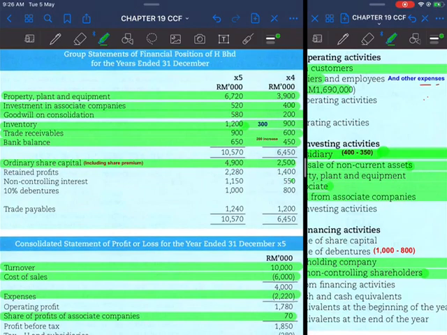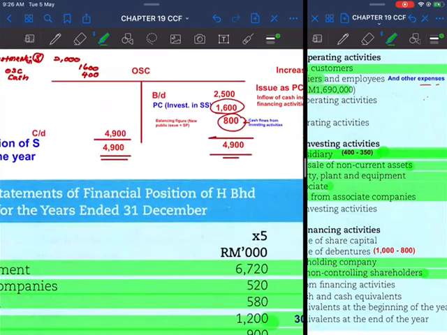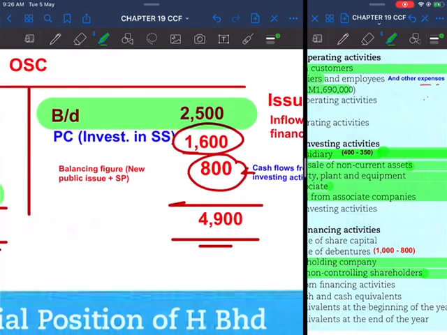So ordinary share capital here, there is an increase. So for OSC, you can open up OSC. Balance brought down 2,500 and balance carried down 4,900. So there is an increase. The first increase would be in the form of purchase consideration paid to SS when the holding company acquired SS.